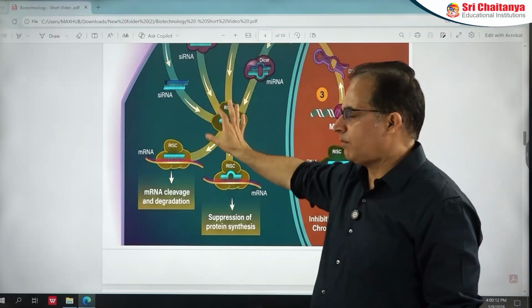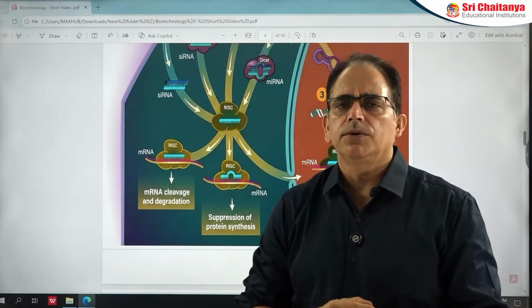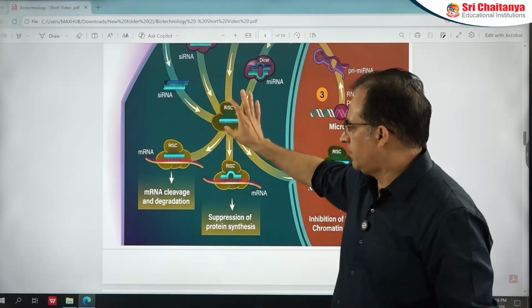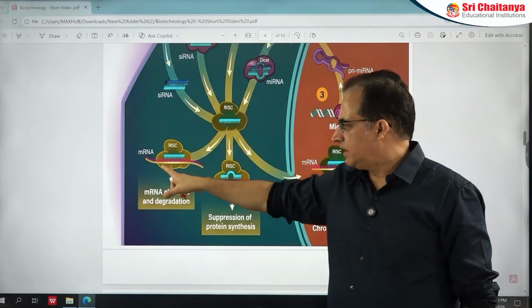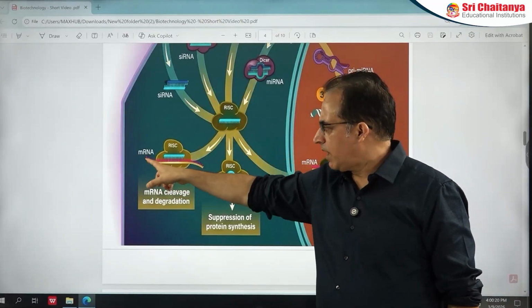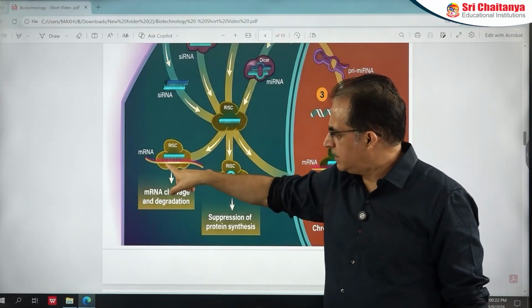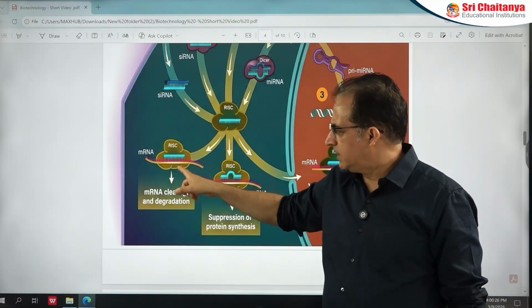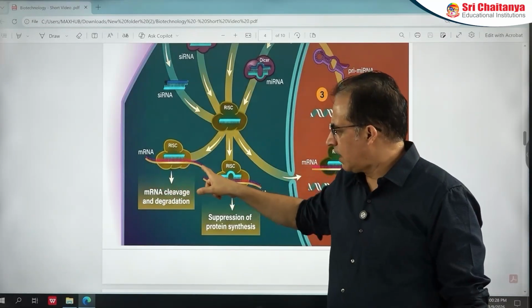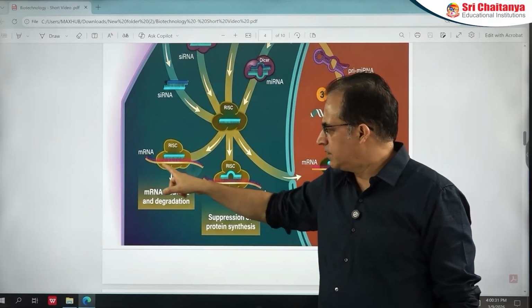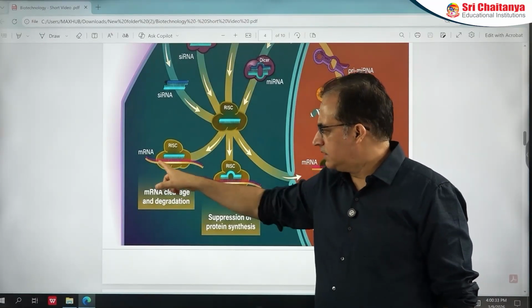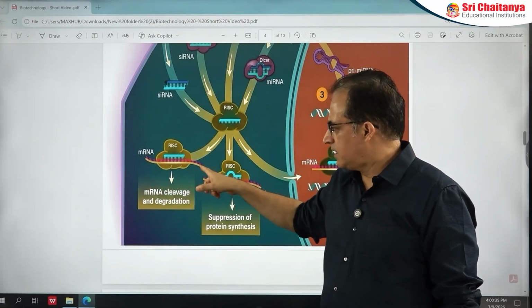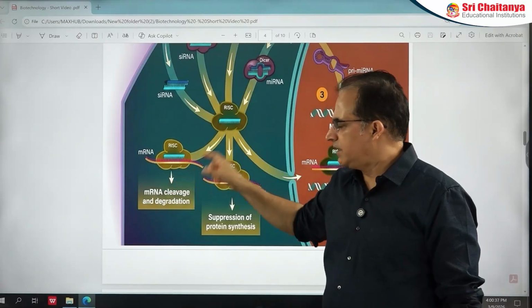This type of activated complex exists in eukaryotic organisms. Now this activated complex, if it is attached to complementary RNA, this type of RNA, mRNA, okay, this RNA having a sequence complementary to this RNA, then these enzymes can destroy this RNA. So this RNA is converted into fragments. Okay, it is broken into fragments, and now it will not participate in translation. Okay, so it will not produce any protein.